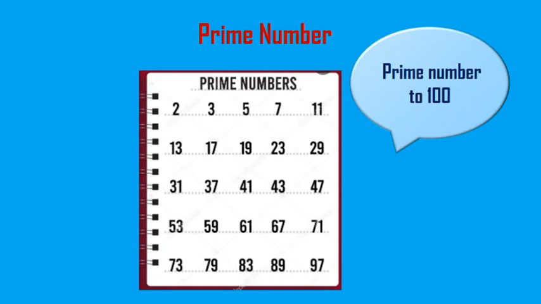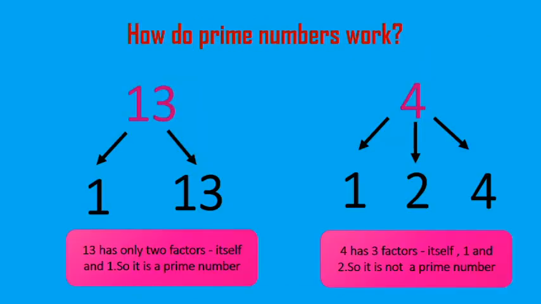Now let's see the prime numbers less than 100. How do prime numbers work? Can you see these two examples? In the first example, 13 has only two factors, that is 1 and 13. So 13 can be divided by 1 and 13 itself. So this is a prime number.